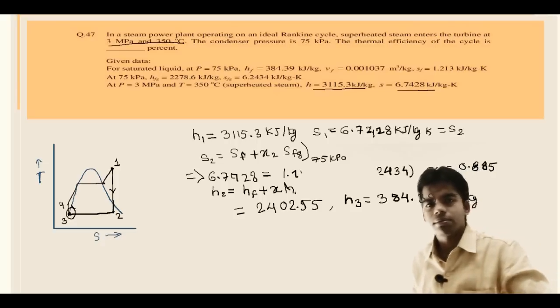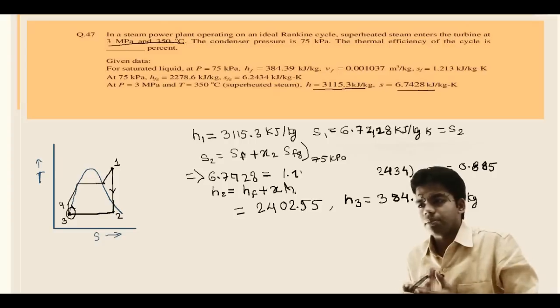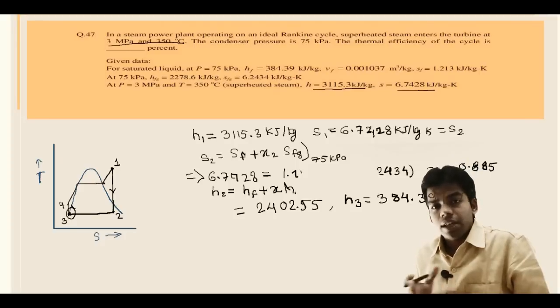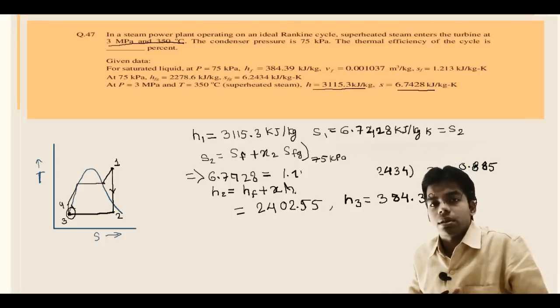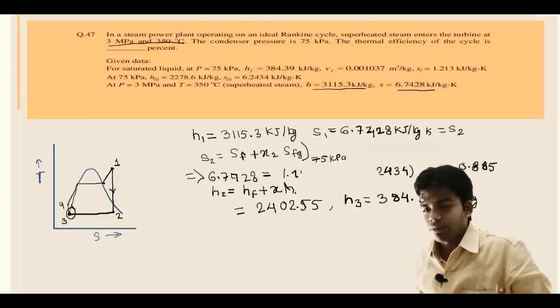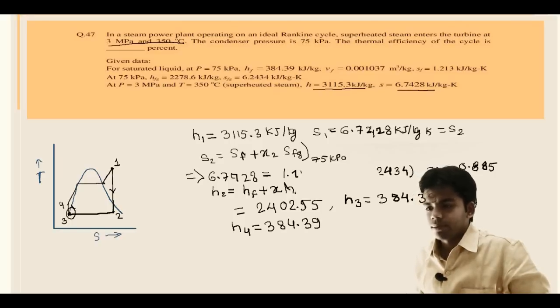Now last thing is H4. Pump work can be neglected, because if we are going to calculate pump work, it will take a lot of time, and that is not worth it, because in GATE, in fill in the blanks type of question, the computer accepts your answer within a particular range. So if you are getting a nearby answer, then also it's okay. So H4, if we are neglecting pump work, will be equal to H3, which is 384.39 kilojoule per kg.